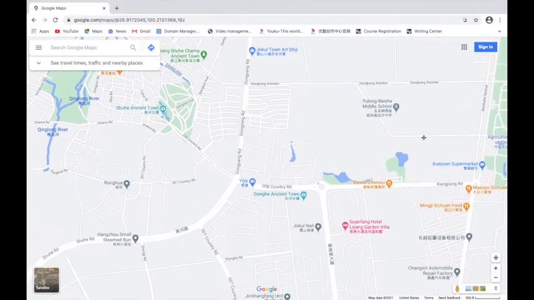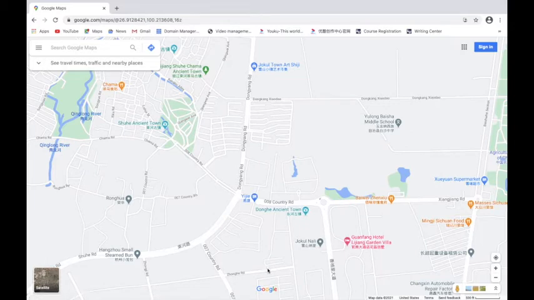So if we zoom out here, I can show you that whole trip. So I could start right here. And if you want to do it this way, you can. You can use the map to show the whole area. So you can see this is the Shuha Old Town. Okay, and here is the Co-Art Village where our school is. So I would go here, I go east, and then north, and I have to go a little bit east before I can do a U-turn to go west, and a little bit northwest, and then north up this road, and then I turn east before I turn into the school, going north, and then I arrive at the school.